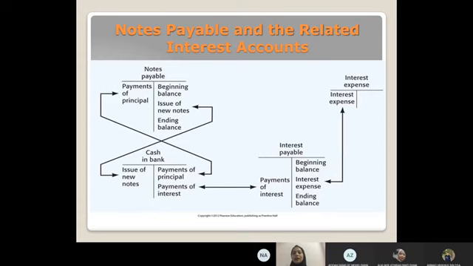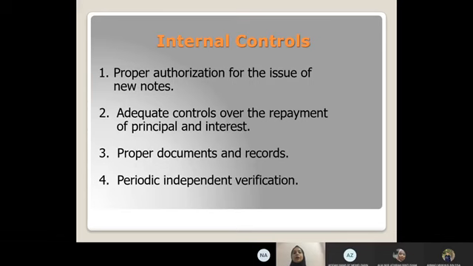Okay, then internal control. There are 4 important controls over notes payable. The first one is proper authorization for the issue of new notes, which is responsibility for the issuance of new notes should be given to the BOD, Board of Directors, or high level management. The second one is adequate control over the repayment of principal and interest. The periodic payment of interest and principal should be subject to the control in the acquisition and payment cycle.